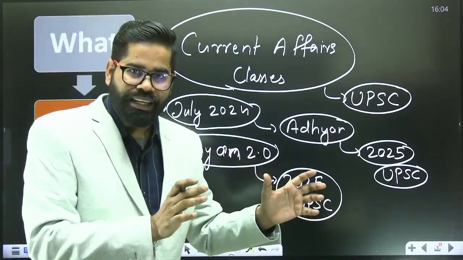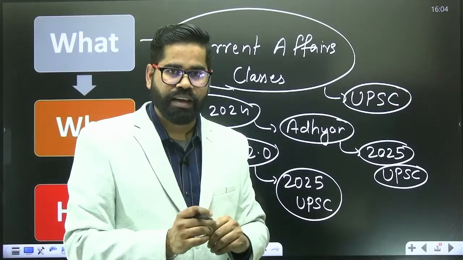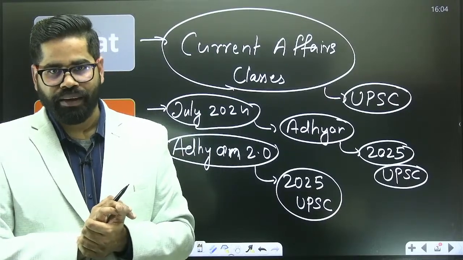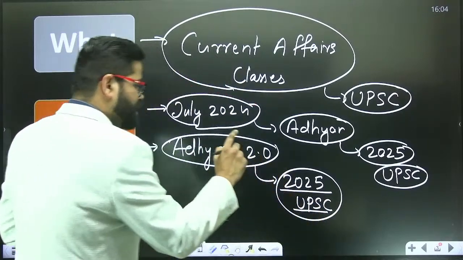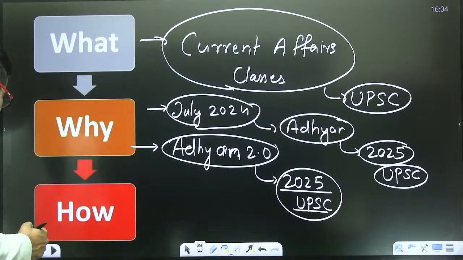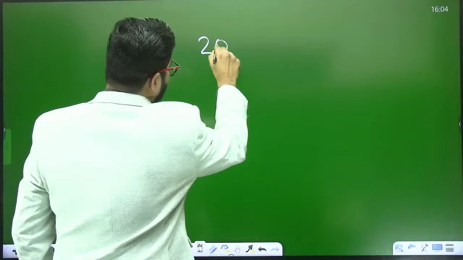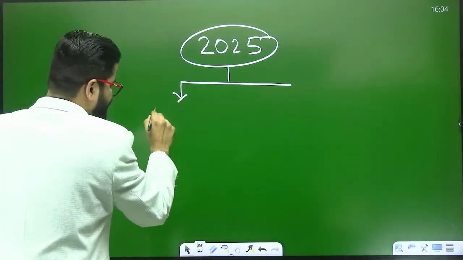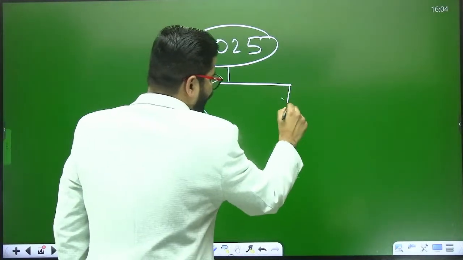Then we will see what your strategy should be, how you should be preparing for current affairs, and how the questions are coming. This is all we are going to discuss. So first, in Adhyan 2.0, we are again going to target 2025 UPSC. Now, if we look at the 2025 examination, there are two components: one is the prelims exam and one is the mains exam.